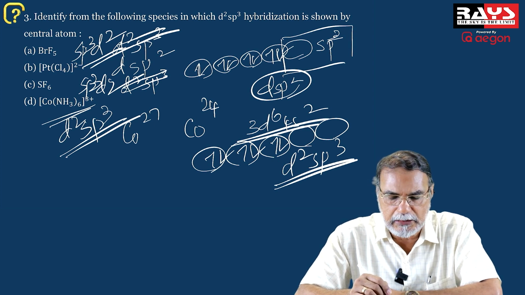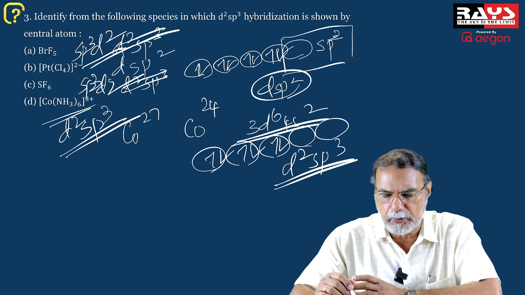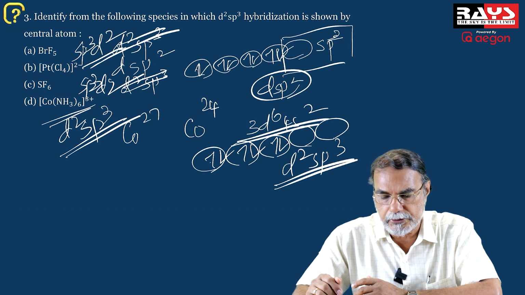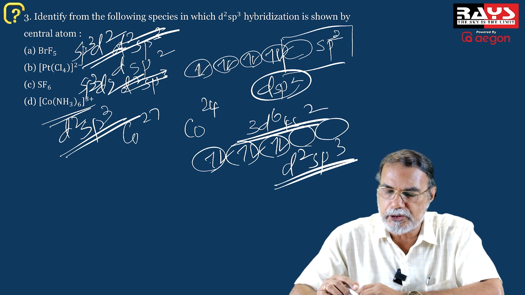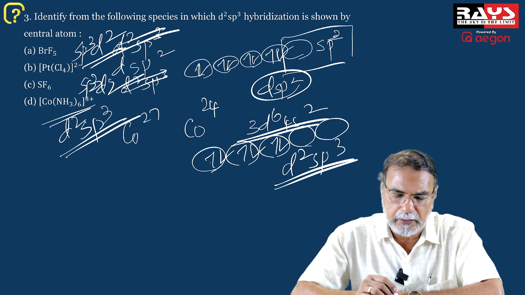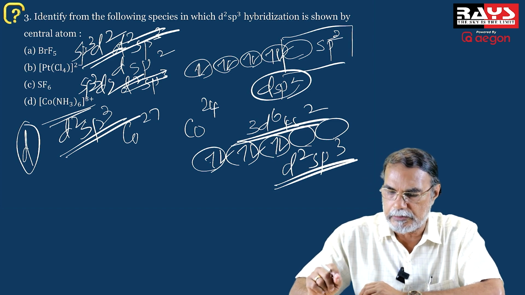Whereas for Co(NH3)6 3 plus, the cobalt 3 plus ion with d6 configuration, the electrons get paired in the 3d orbitals because ammonia is a somewhat strong ligand, and 2 d orbitals are made vacant, so the inner d orbitals participate in hybridization. So it is d2sp3 hybridization, and that's the case in which d2sp3 hybridization takes place. Naturally, the answer is D.